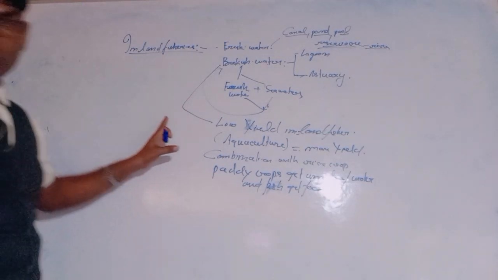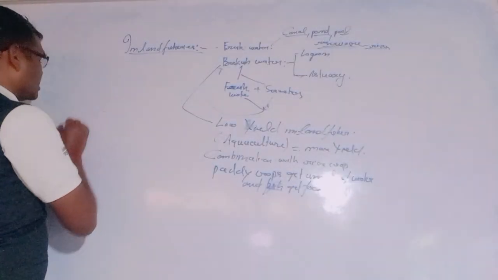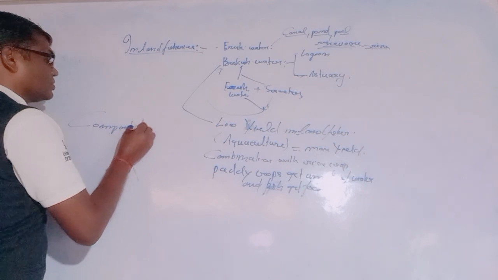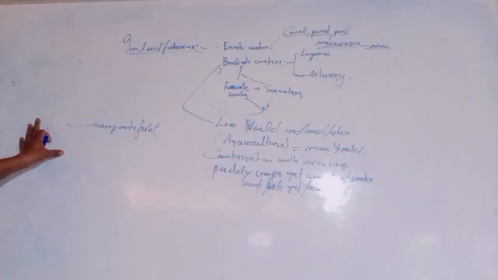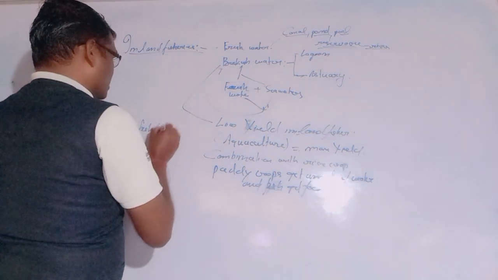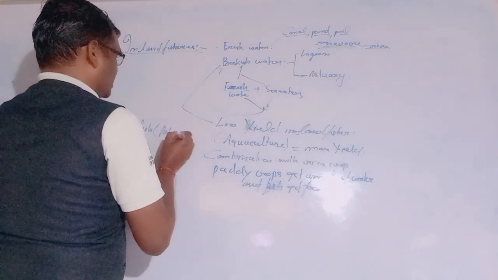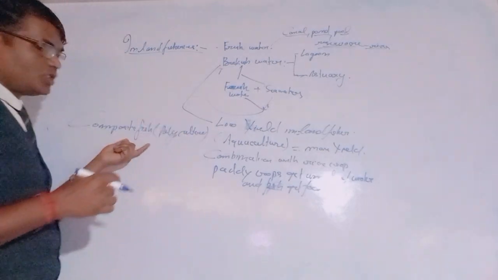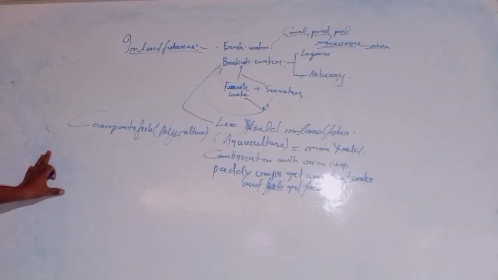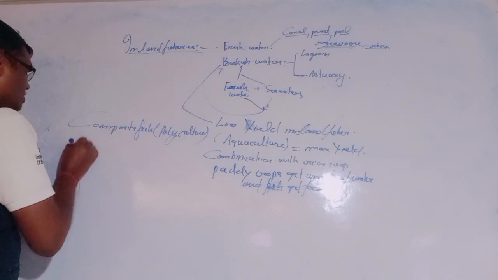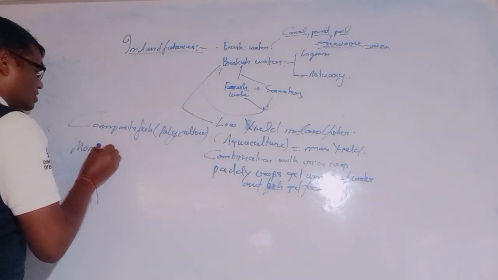Now we will discuss composite fish culture, which is also called polyculture.